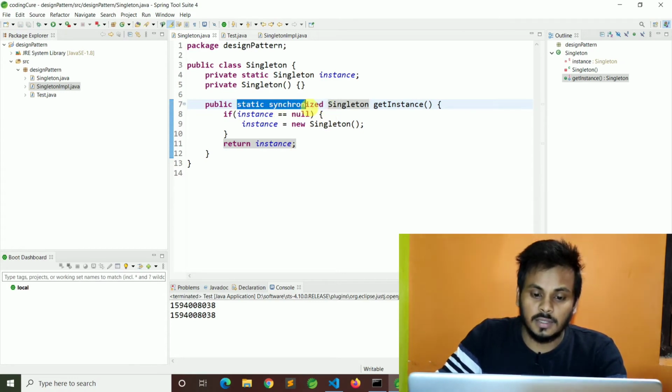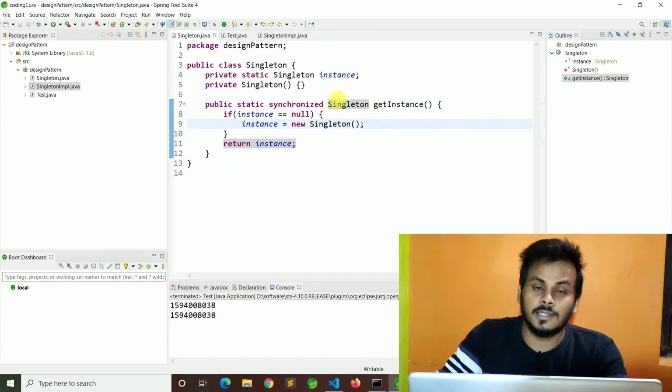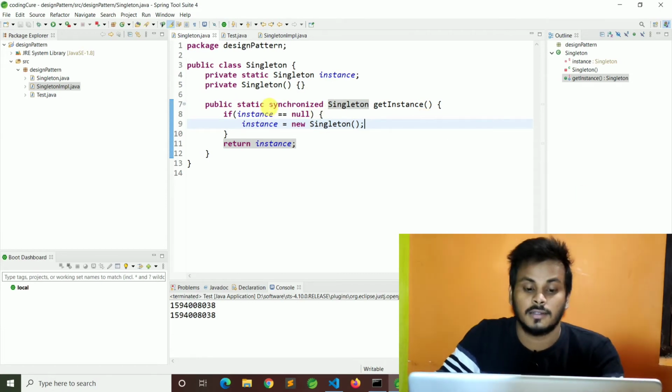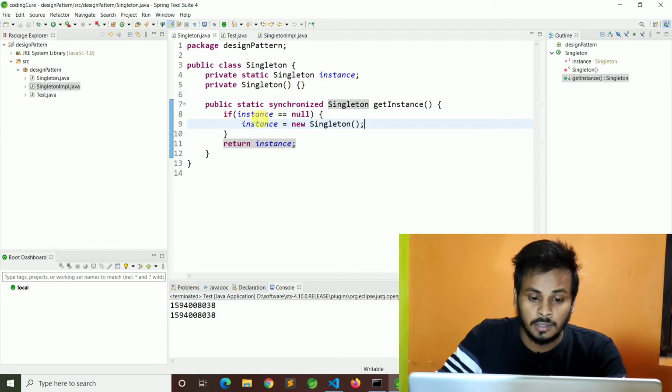Static synchronized means this is a class level lock. Synchronized means locking: normally one thread comes and acquires the lock of the object, but here it acquires the lock of the class. So now this method will be locked.